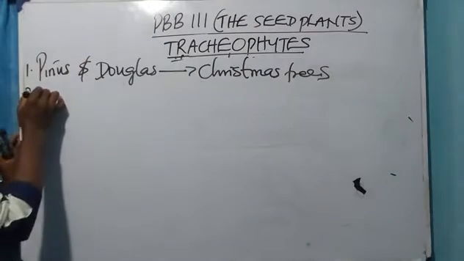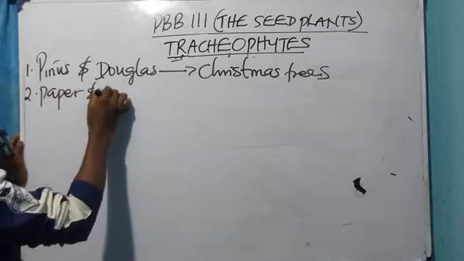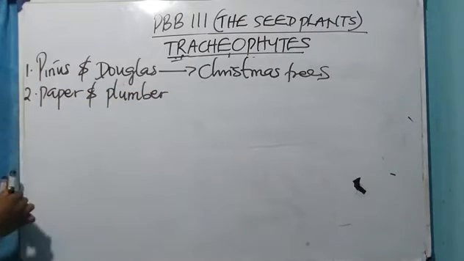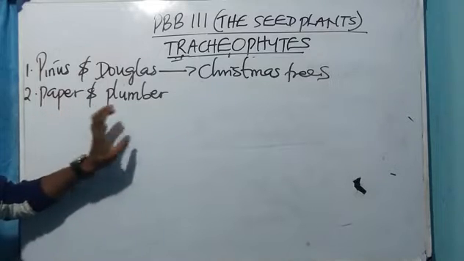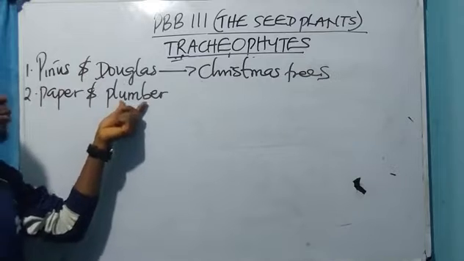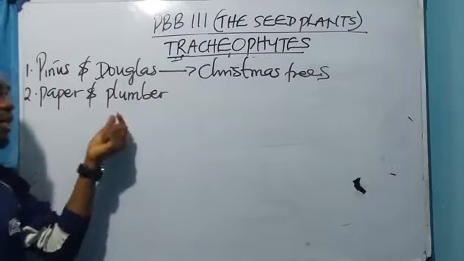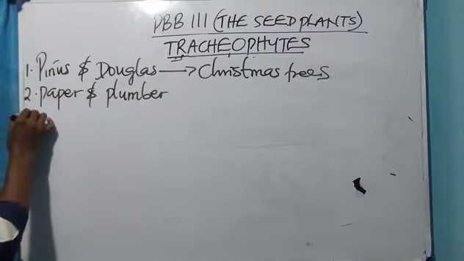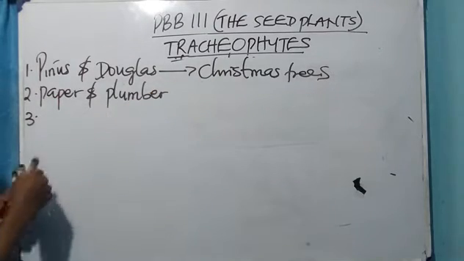Number two, gymnosperms are used in the production of what? Paper and lumber. Alright, they are used in the production of what? Paper and what? Lumber. This word is pronounced as what? Not plumber actually, lumber. This B is what? Silent. They are used in the production of what? Paper and lumber.